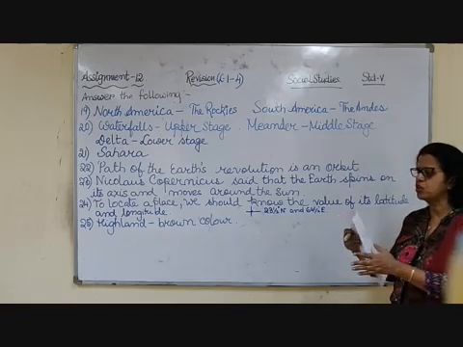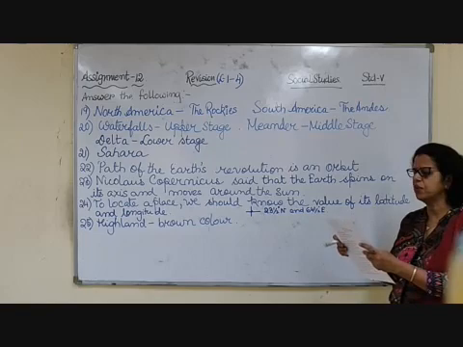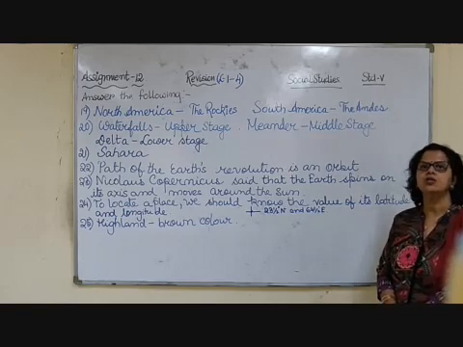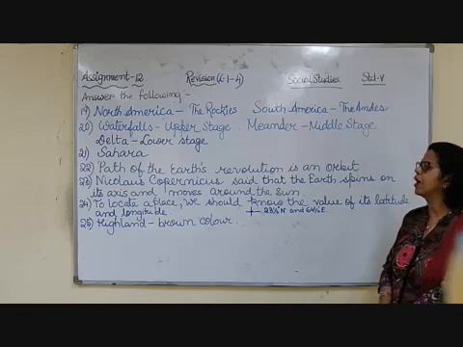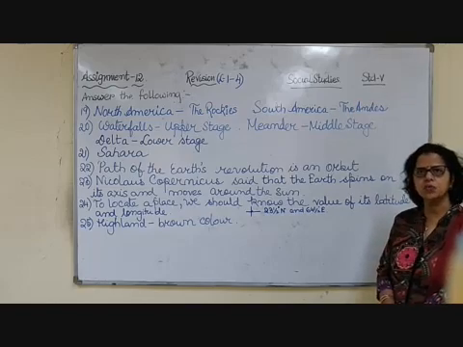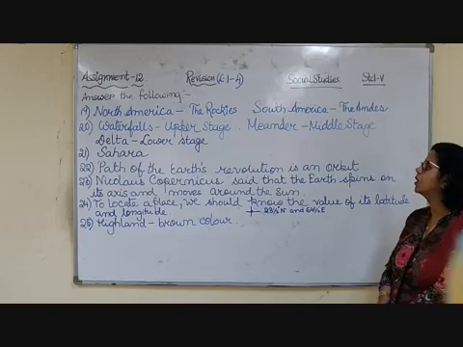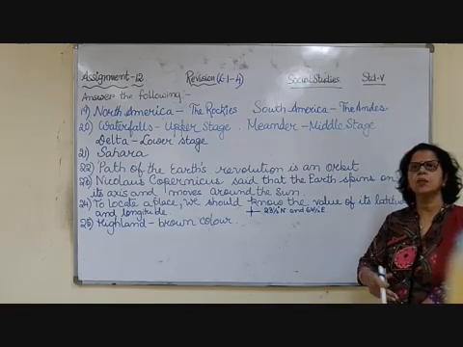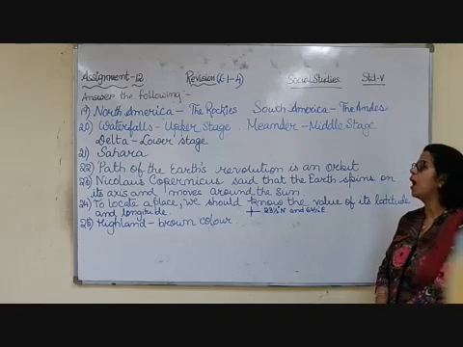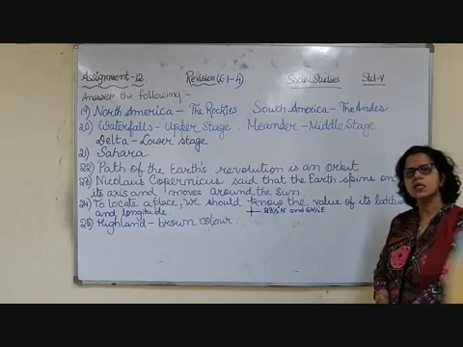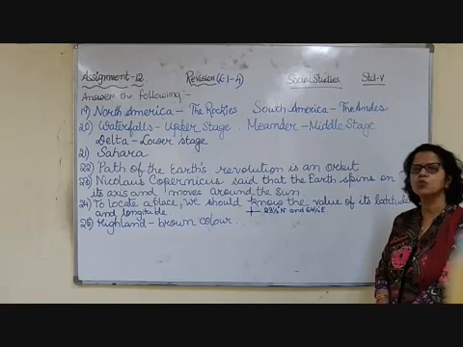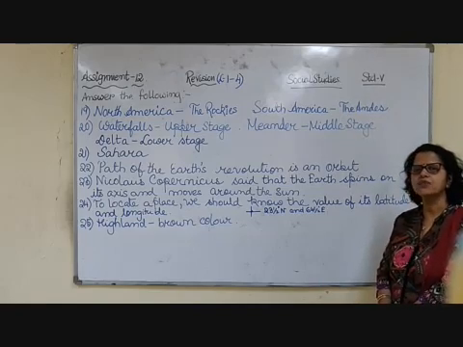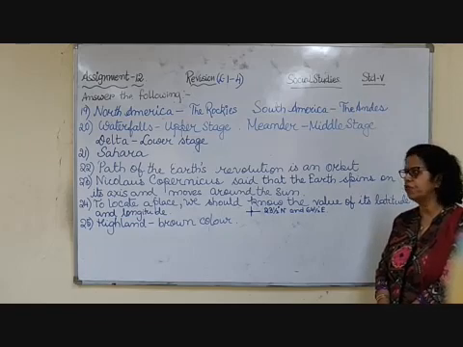Now 20th question is, in which stage of the river do you find these? Now there are 3 stages of a river. So in which stages do you find waterfalls? It is in the upper stage when it is coming from the mountains. Then meander is in the middle stage when it is flowing on the plains, it forms loops, and delta is in the last stage when it is about to meet the sea or other water bodies. That is, delta is formed in the lower stage of the river.